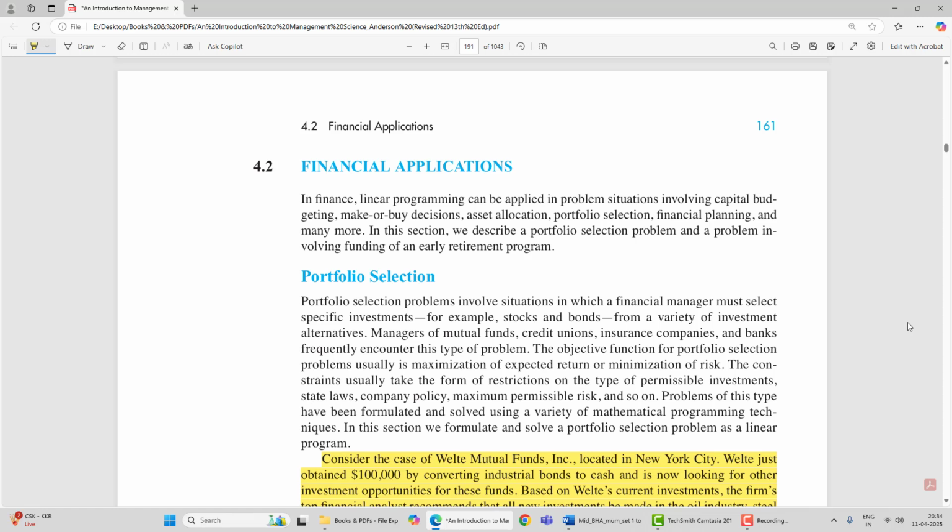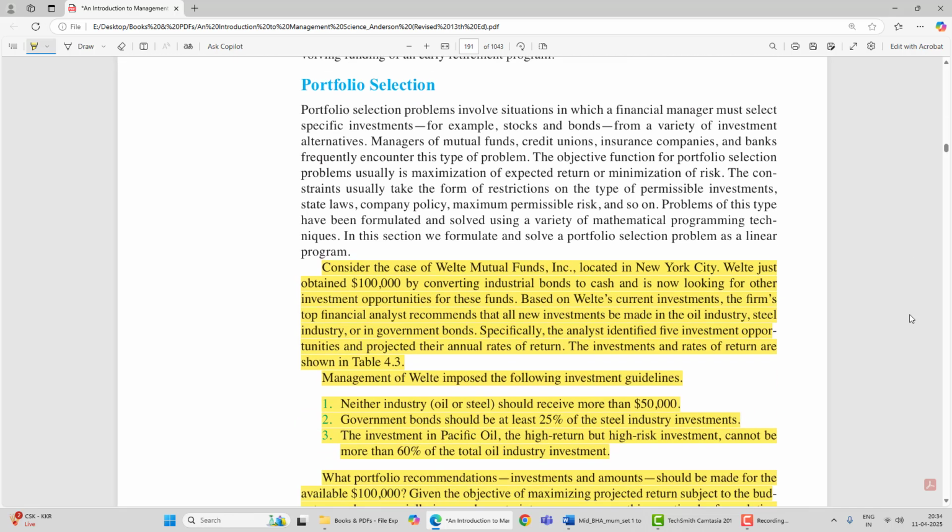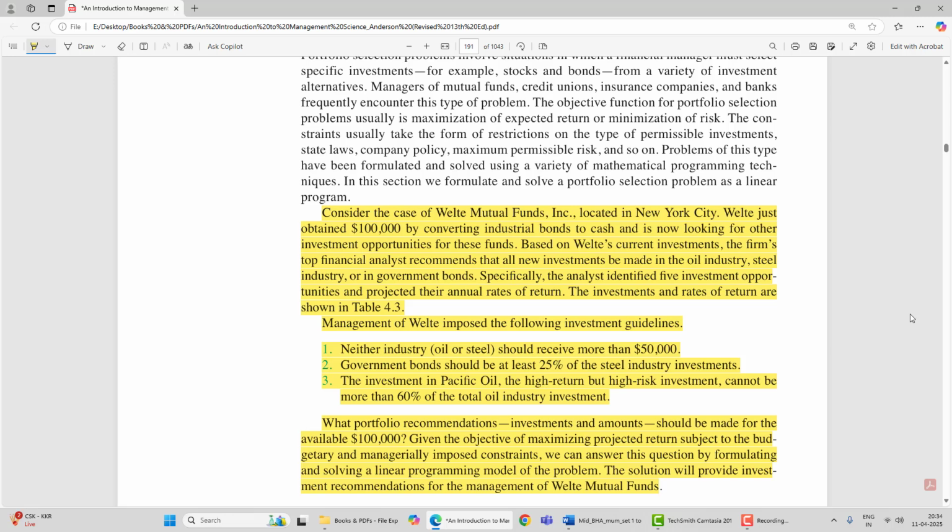Hello students, now we will see financial applications. There are two financial applications covered here. First is the portfolio selection. So the case goes like this. The case of a Wealth Mutual Funds INC located in New York City.